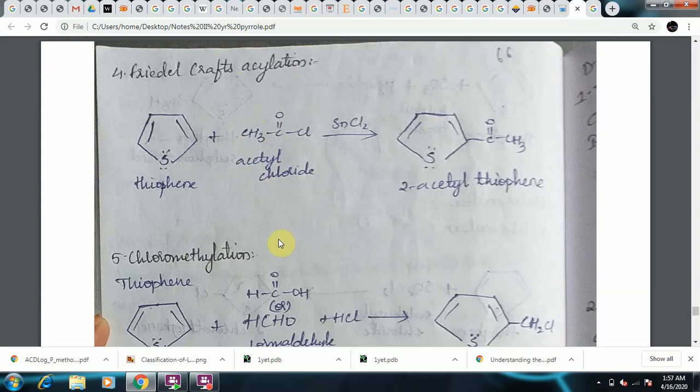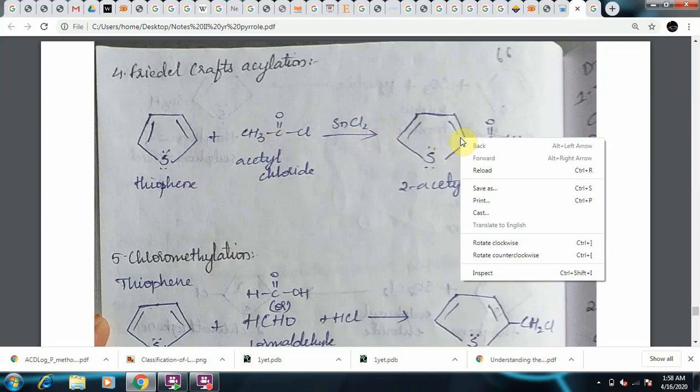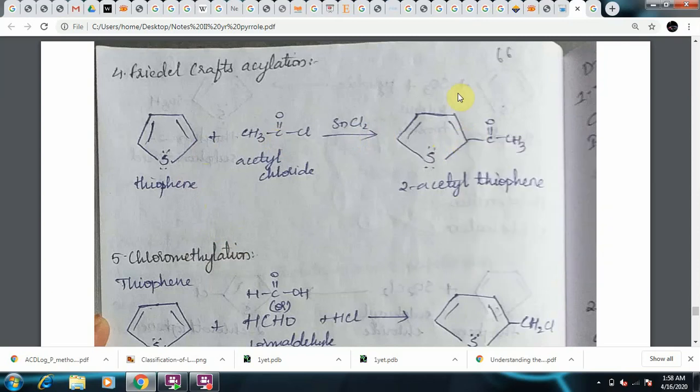The reagents and the conditions are important. So when you are studying about thiophene, write down quick notes with some examples. As we have discussed, the thiophene will be treated with acetyl chloride. In presence of stannous chloride, it gives 2-acetylthiophene. Why? Because the favorable position of attack for the electrophile is second position.